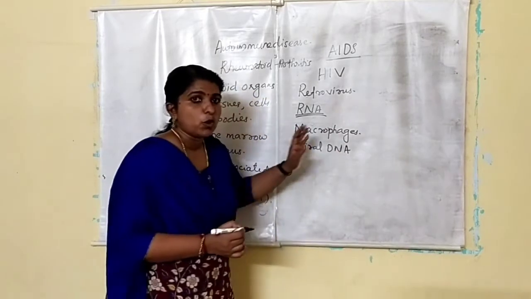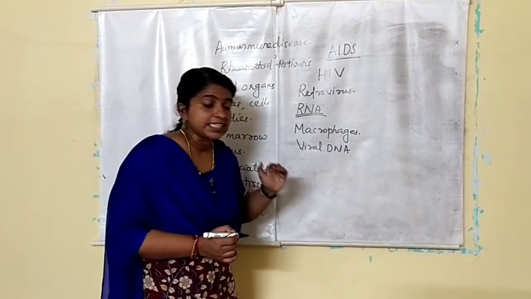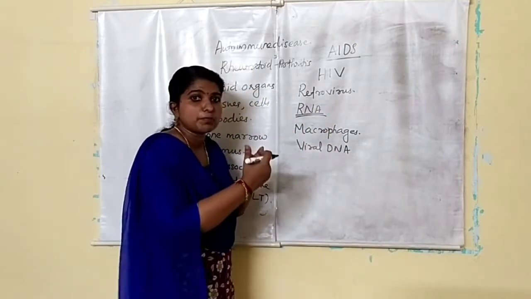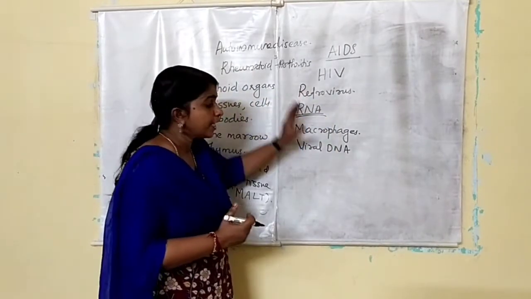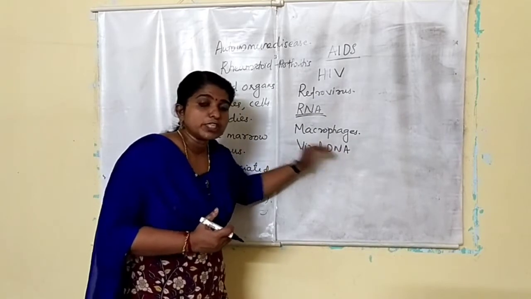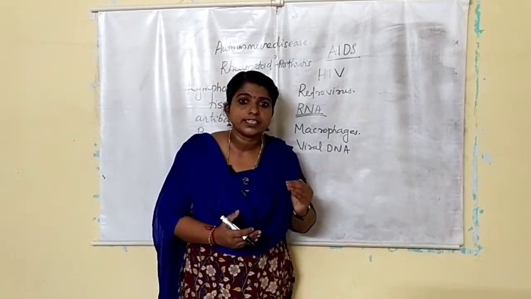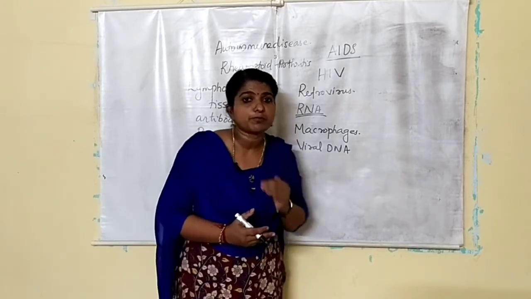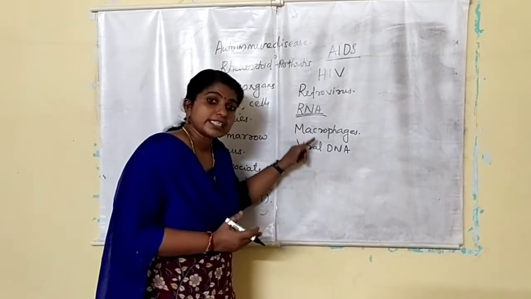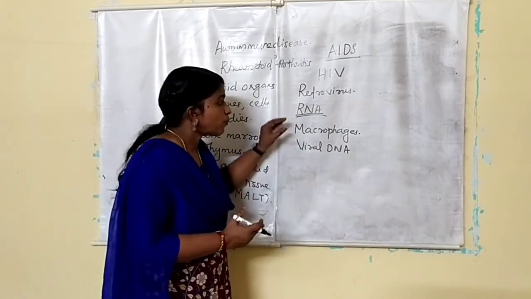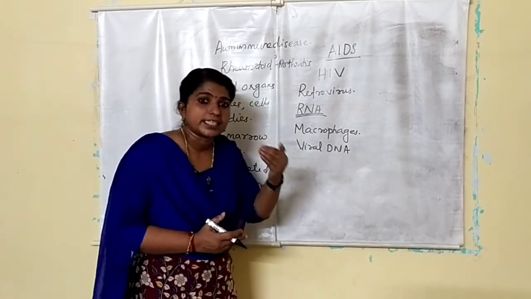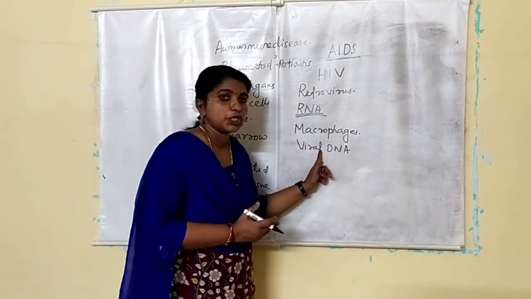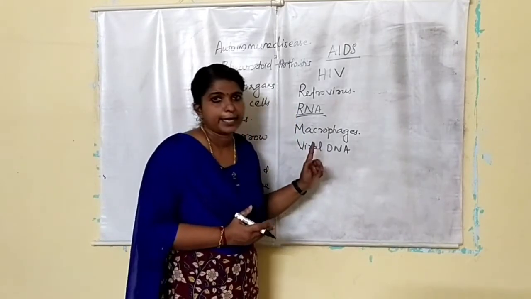You already learned transcription, which means DNA to RNA, but here it is in reverse, RNA into DNA. So this process is known as reverse transcription, and the enzyme that helps is reverse transcriptase.